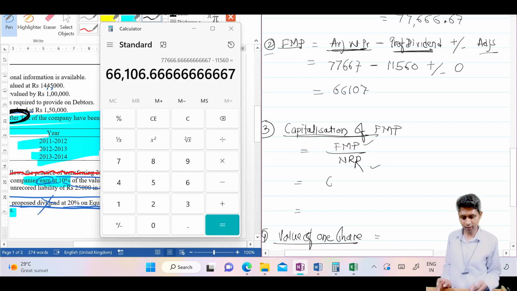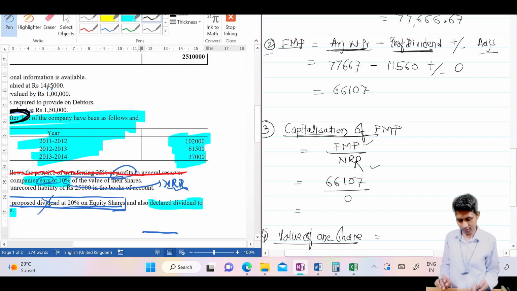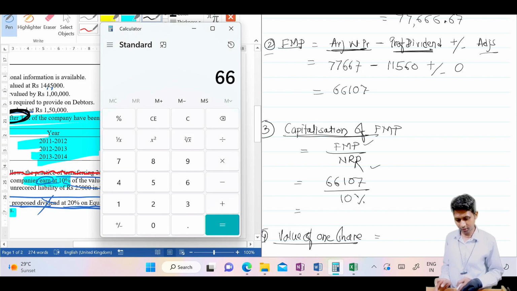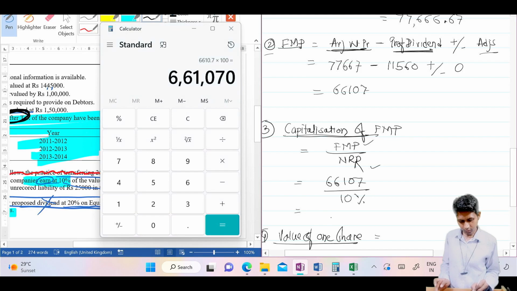third in capitalization, 66,107 divided by NRR. NRR, as I said in the problem we identified, that is 10%, not just the 10%. Therefore write percentage, then you will get the answer. Otherwise if you divide by 10, you will get some different answer. 66,107 divided by 10%, divided by 10 into 100. 10% you can increase 10, that you know.